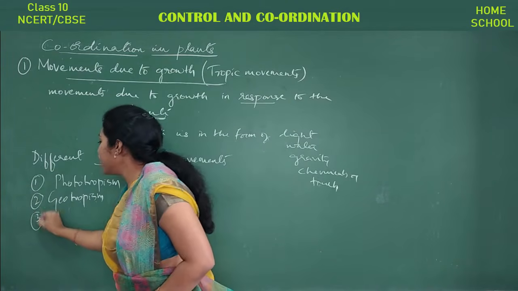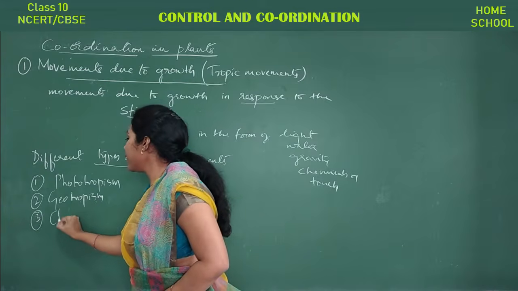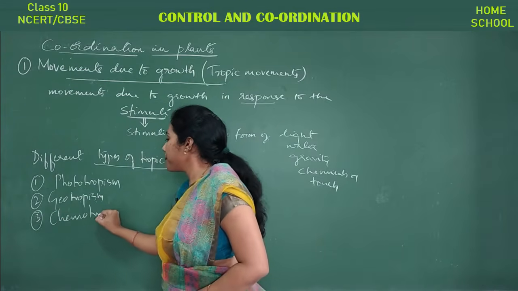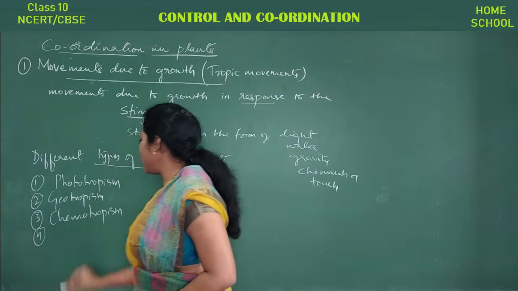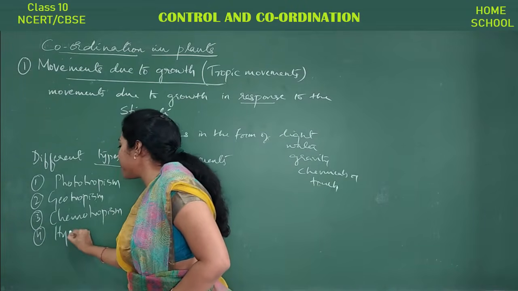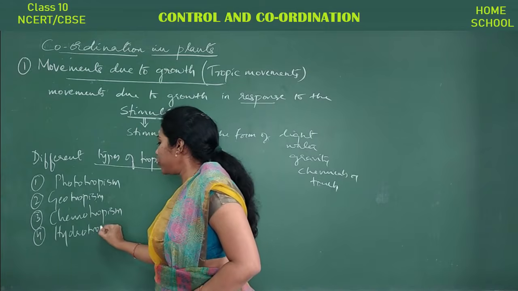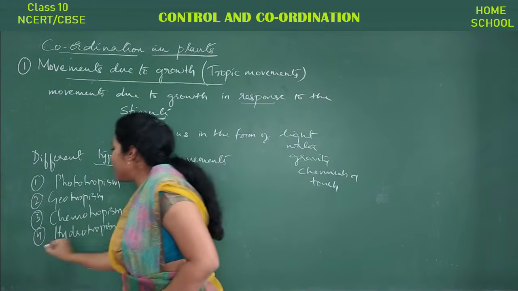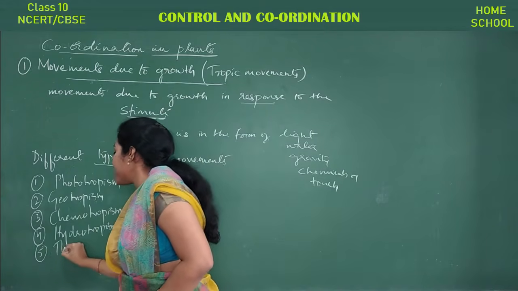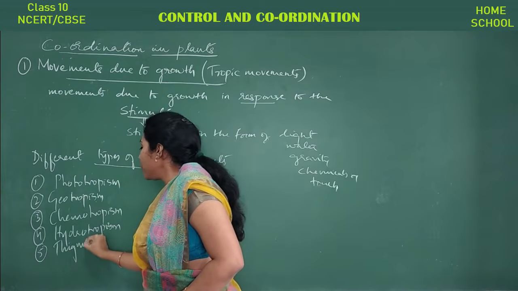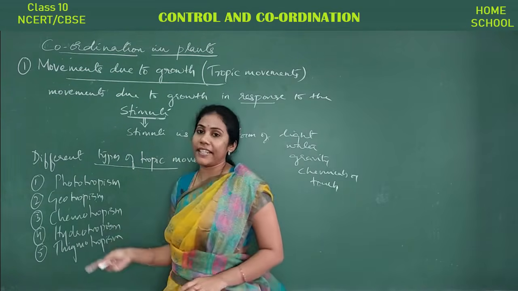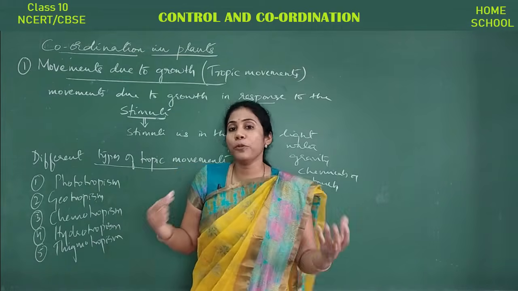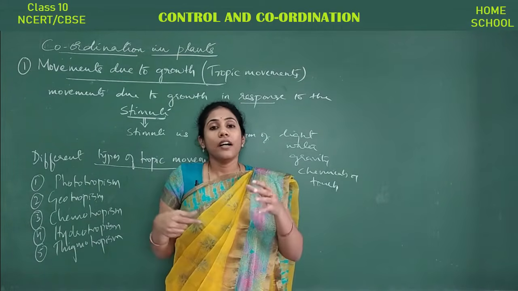Third one, chemotropism. The next one is hydrotropism. And the last one is thigmotropism.